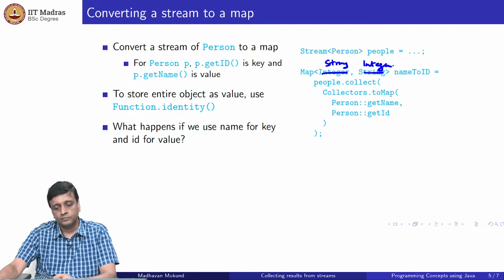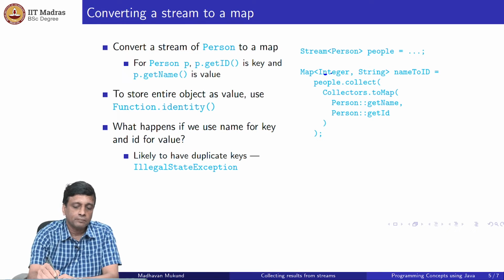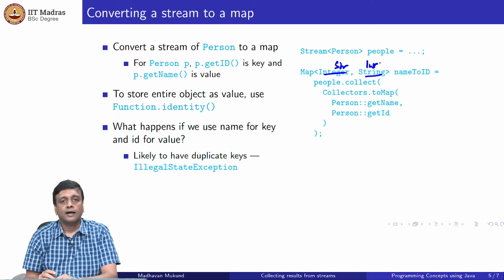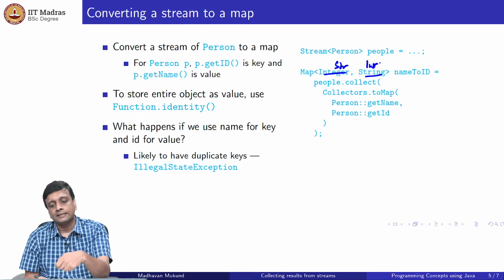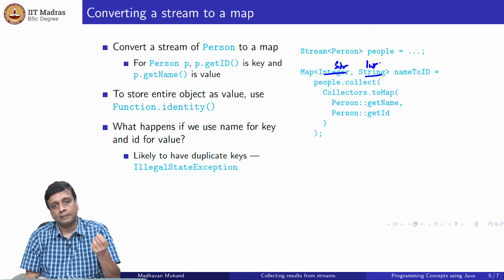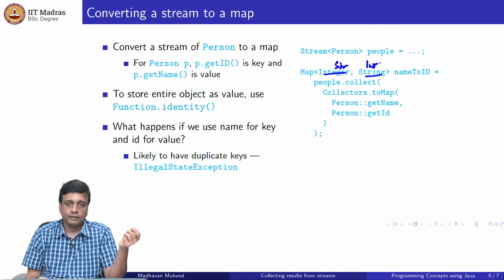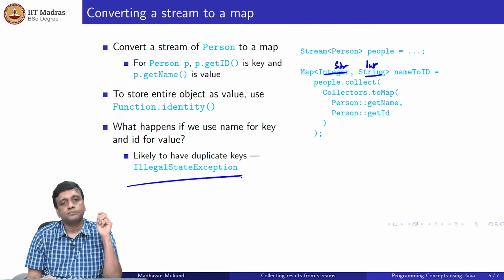So what could go wrong? Well, obviously what could go wrong is that there are going to be people with the same name. So remember that this is string and integer. There could be people with the same name, and this Collectors.toMap is creating new entries. It's going to encounter the same name the second time, and it's going to say I cannot create two entries in the same map with the same key, and it's going to throw an illegal state exception. Okay, so this is what could happen.